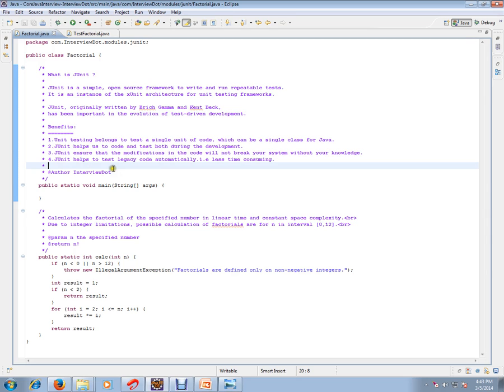JUnit helps to test legacy code automatically and in less time. With less time you can test the legacy code. For example, say in the last 2 years you have developed some code and you want to test it automatically with less time, then JUnit helps a lot, because manual testing will be a time consuming job.